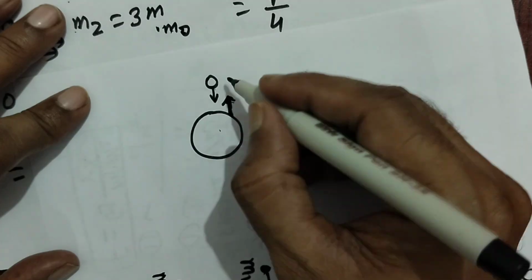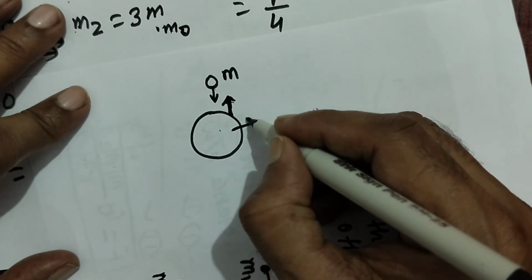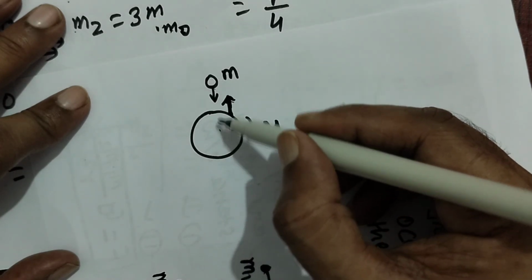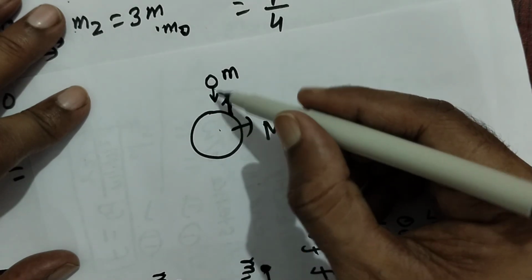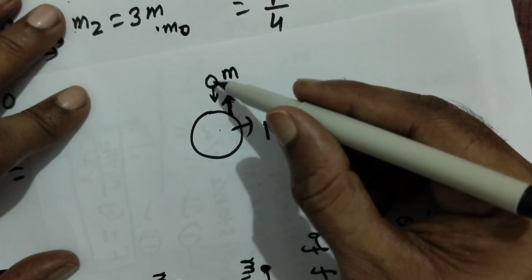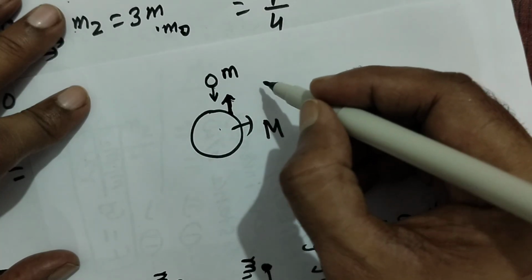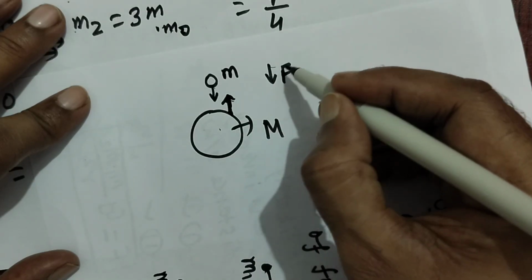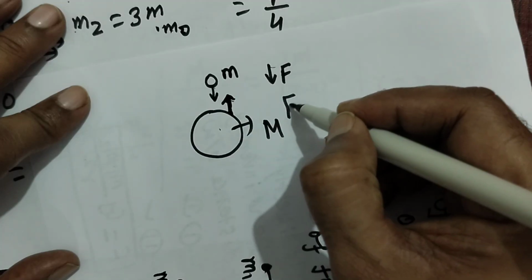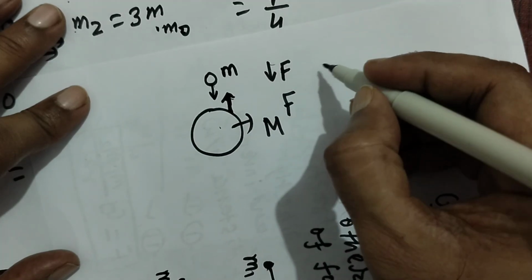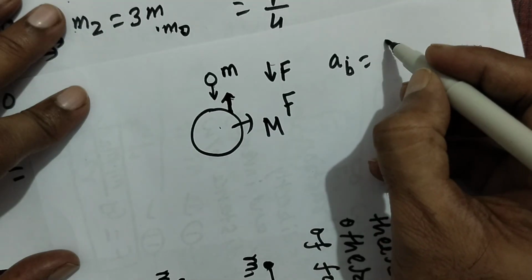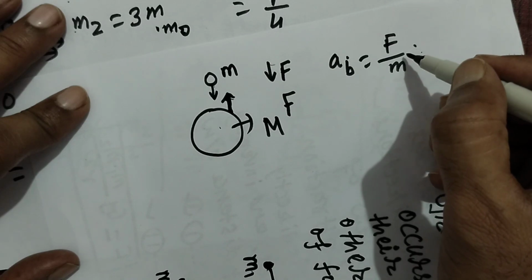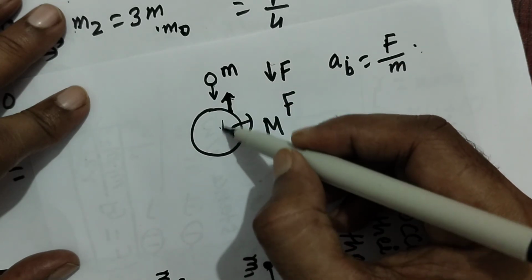Okay, what are the facts? Suppose this ball has mass m, and this earth has mass capital M. The ball is accelerated toward the earth, but the earth is not accelerated toward the ball, because the force experienced by the earth from the ball is equal to the force experienced by the ball from the earth. But when we calculate the acceleration of the ball, the force is greater and the mass is smaller, so it seems that the ball is accelerated toward the earth.